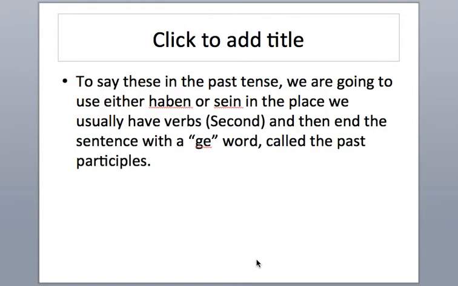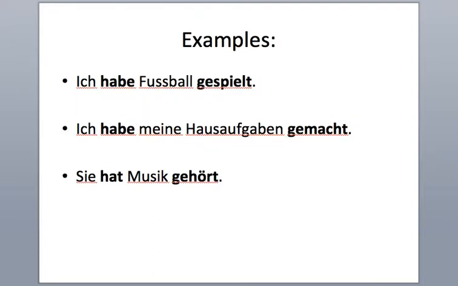To say these in the past tense, we're going to use either haben or sein, so to have or to be, in the place we usually have verbs, that is the second position, and then end the sentence with a ge word, which I'll review in a second. Those are called past participles.